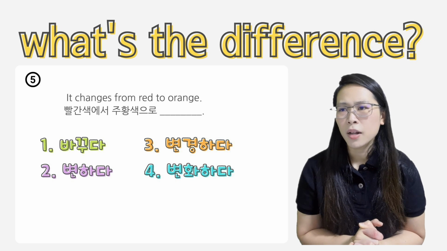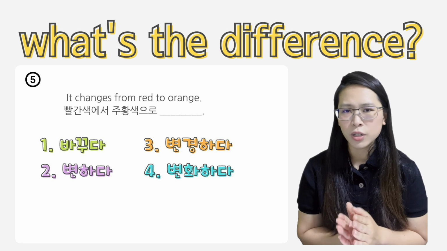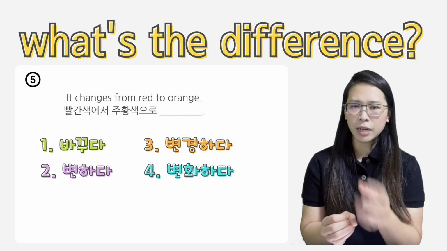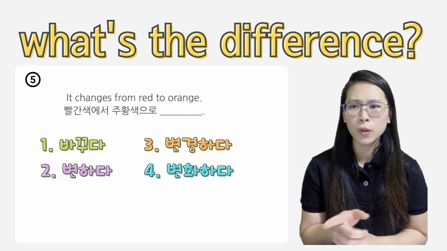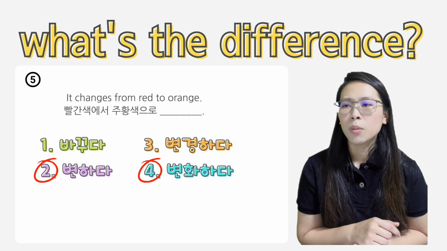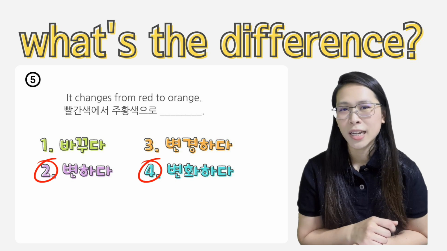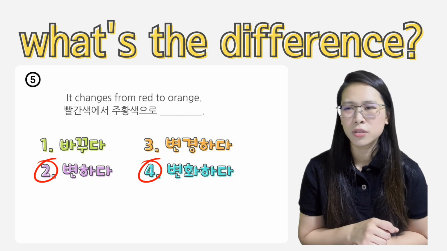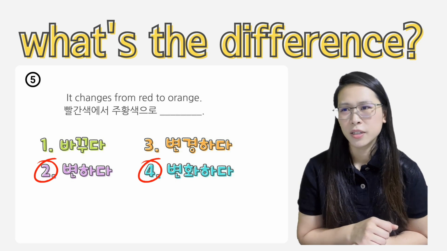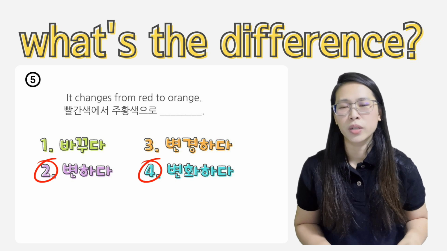변화하다. 빨간색에서 주황색으로 변화했어요. Now this is fine because you're saying from it has become it transformed into orange. 그래서 변화했어도 괜찮고 변했어도 좋아. 바꿨어요는 not my preferred selection. Not really wrong. You'll be understood. 근데 좀 아닌 것 같아요. 네, 그래서 빨간색에서 주황색으로 변했어요 아니면 변화했어요는 제일 좋은 것 같습니다.